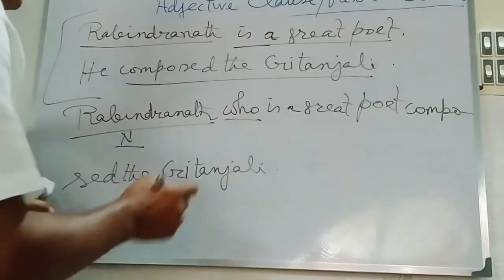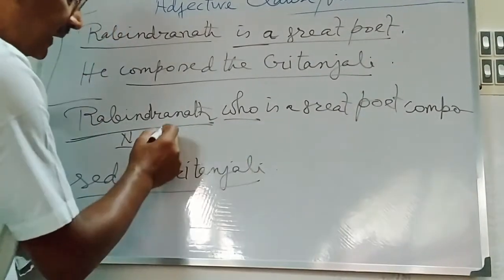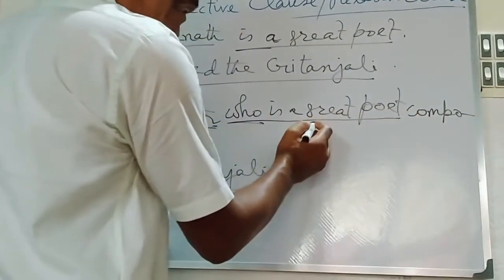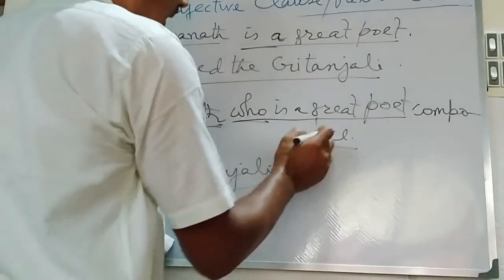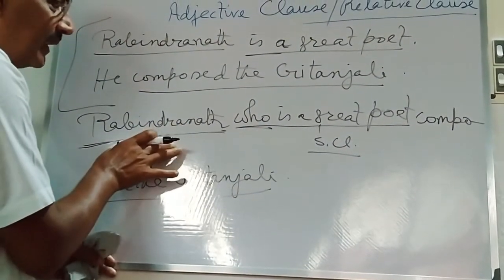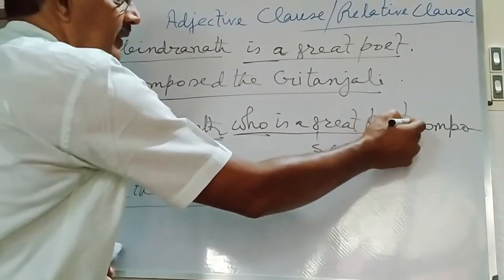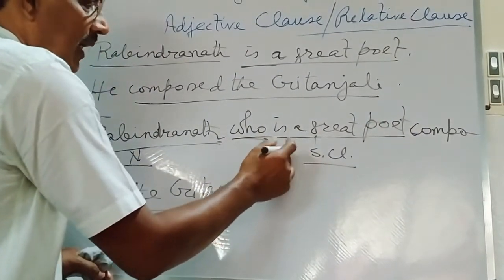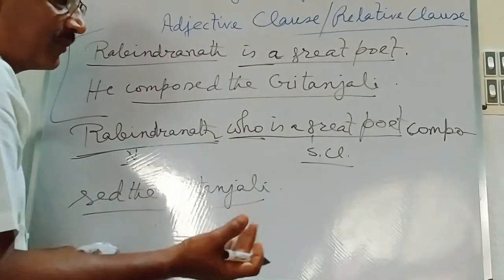In this sentence, Rabindranath composed the Gitanjali is the principal clause, and who is a great poet is called the subordinating clause. This subordinating clause is used here to describe something about Rabindranath. Here it is used as the subordinating relative clause or the adjective clause.